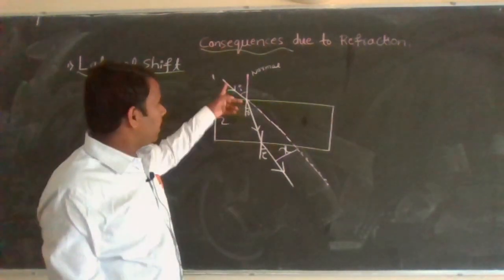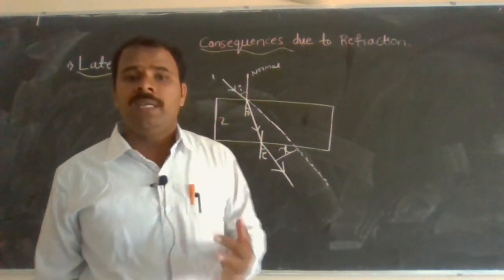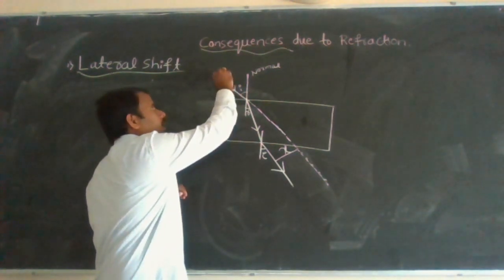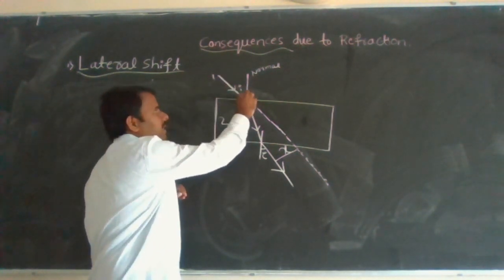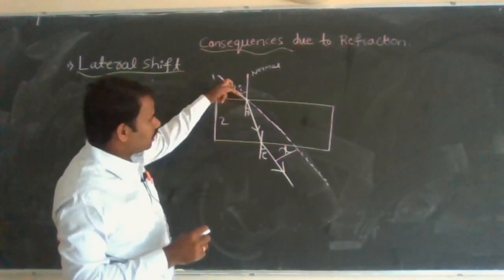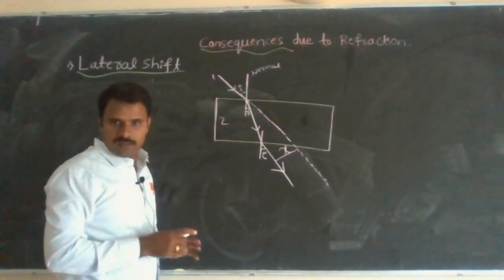Therefore, when a ray of light is traveling from one medium to another medium, there is a change in the path of light. See here, the ray of light is incident at an angle i to this surface, at the normal at the point of incidence.